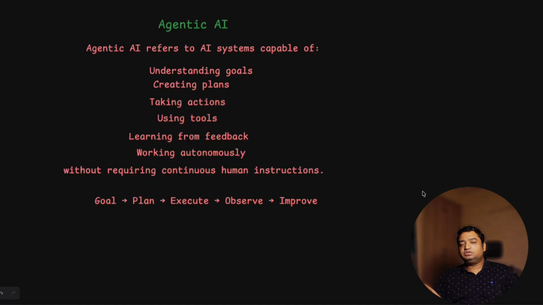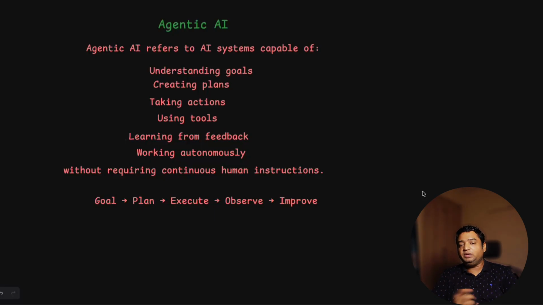So what is Agentic AI? You will find multiple definitions for Agentic AI, but as an overview, for easy understanding, Agentic AI is the kind of AI system which understands the goal, meaning it understands your question, and creates the plan. Creating the plan means it will create a plan to get to the goal. To achieve the goal, it will take action around that plan. It will stick to the plan and take actions accordingly. And that action can be taken with the help of tools: it can connect to an external API, it can connect to some other tool, for example a calculator tool, or other tools which are available to the Agentic AI.